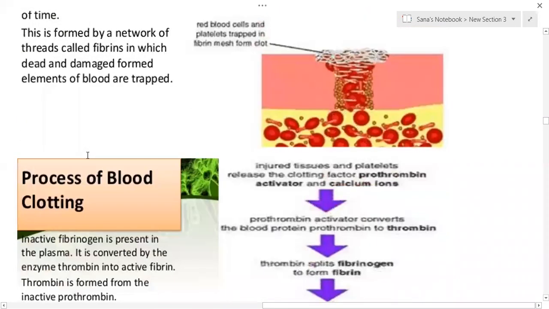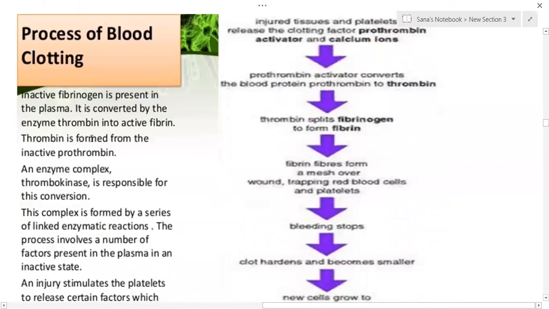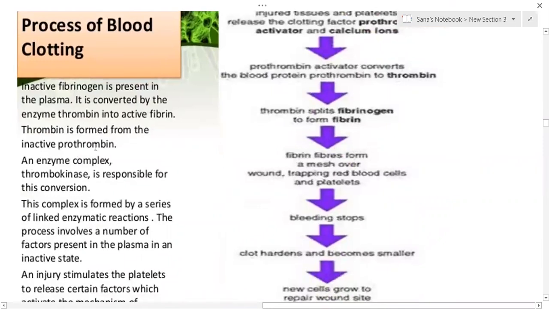First, inactive fibrinogen. Fibrinogen is a protein which is present in the blood. The inactive form of fibrinogen is present in the plasma. It is converted by the enzyme thrombin into active fibrin. Thrombin is formed from the inactive prothrombin. So prothrombin is converted into thrombin by thrombokinase.